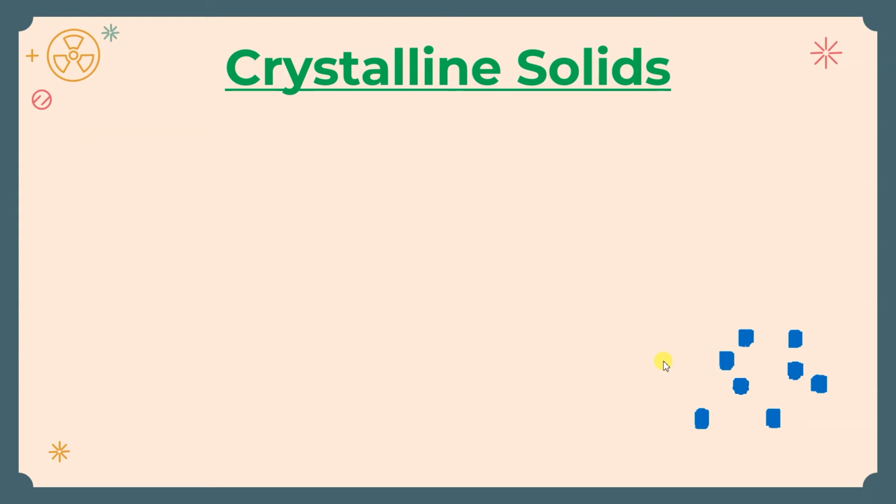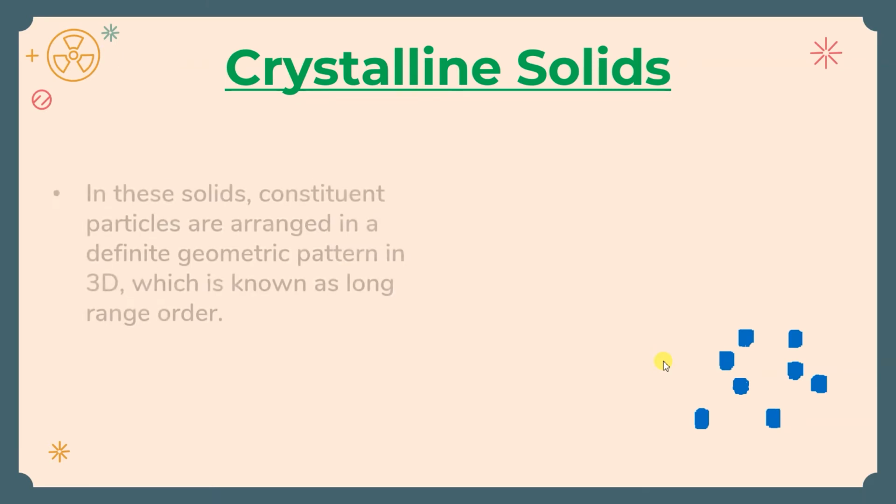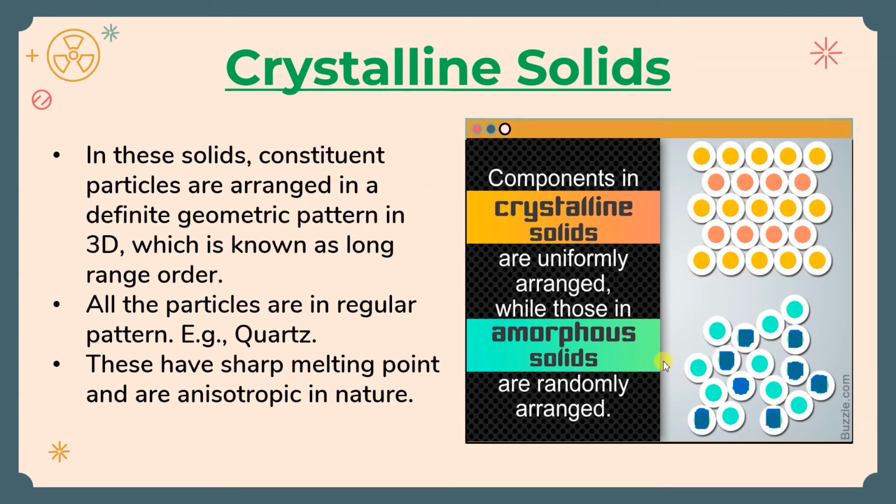So first, let's start with the crystalline solid. In crystalline solids, the constituent particles are arranged in 3D, in a definite geometric pattern, which is known as long range order. That means there will be a fixed pattern.